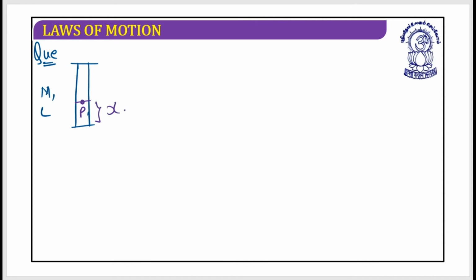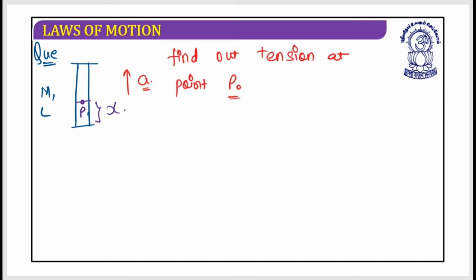Now suppose the twist is that this complete system is moving in the upward direction with acceleration a. Then you need to find out the tension at point P. What should be the answer? Tell me. How should you evaluate this?